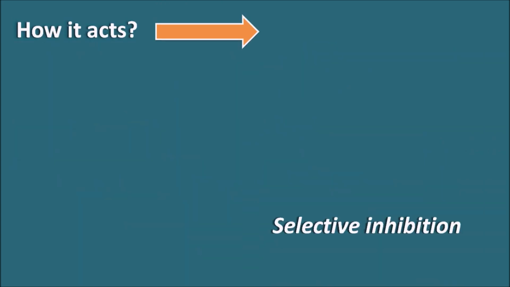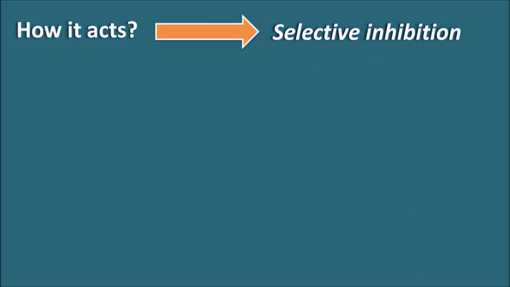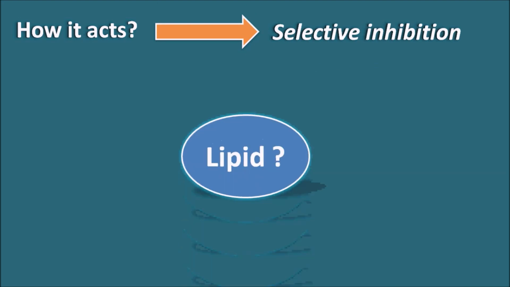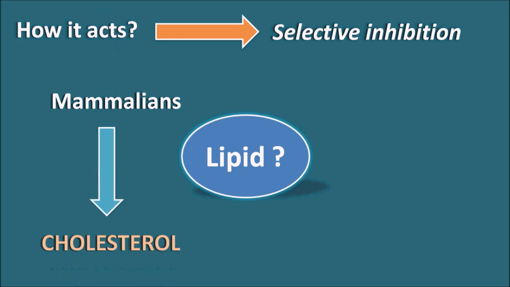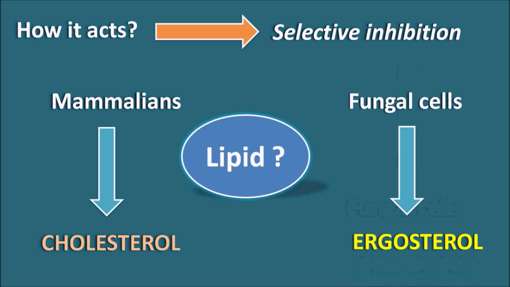This drug acts by producing selective inhibition in the fungal cells. Particularly, this drug is going to affect the lipid on the cell membrane, but here this drug should act on two living systems. One is the host, that is the mammalian cells. The second one is the fungal cells. Both the mammalian cells as well as the fungal cells have lipids on the cell membrane. What is the lipid present in the mammalian cells? Mammalian cells have cholesterol as the lipid, whereas fungal cells have ergosterol as the lipid.